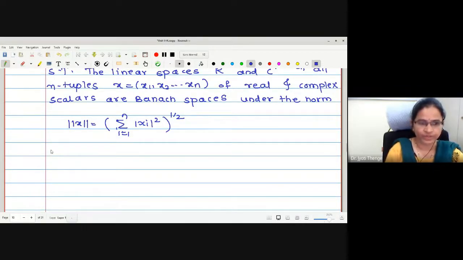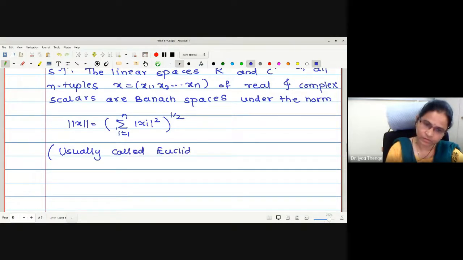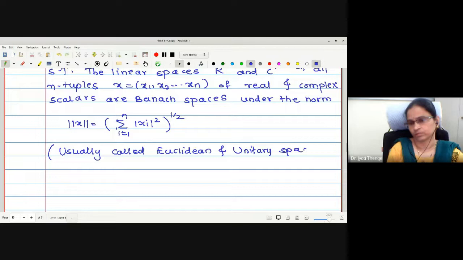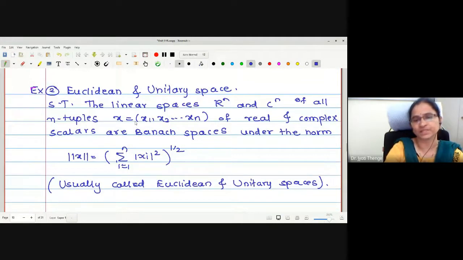Let me write in brackets, usually called Euclidean and unitary spaces. Now what is to be proved? In order to prove these are Banach spaces, Rn and Cn, first we have to show that whatever norm is given is a norm, so that the spaces become normed linear spaces.